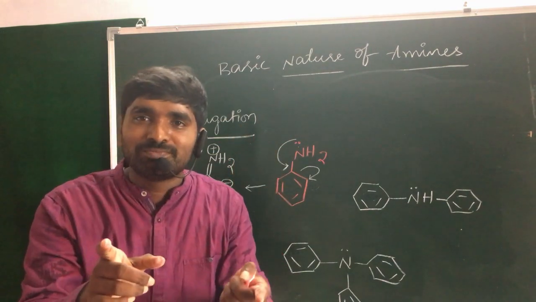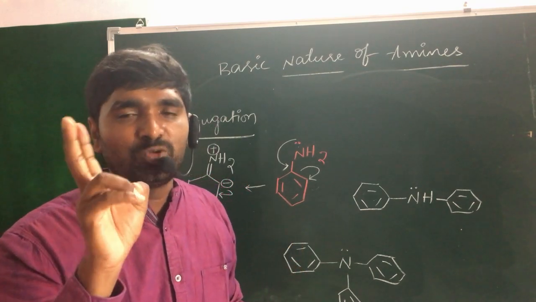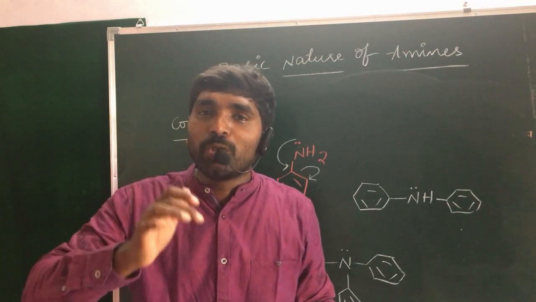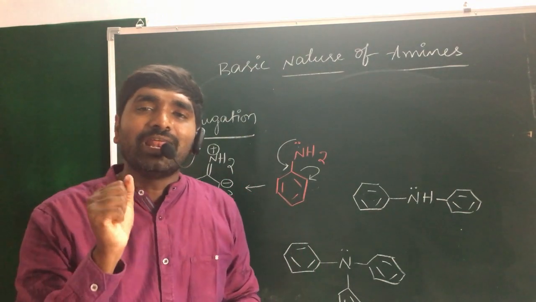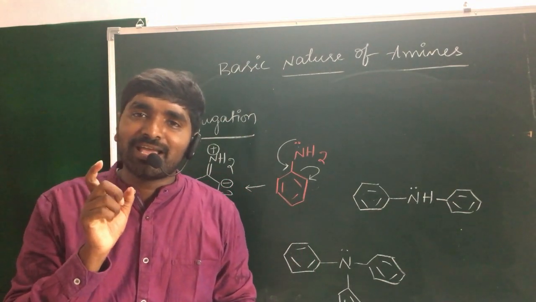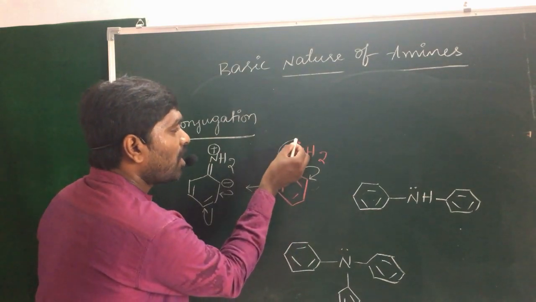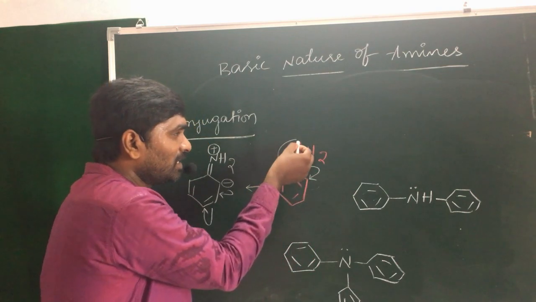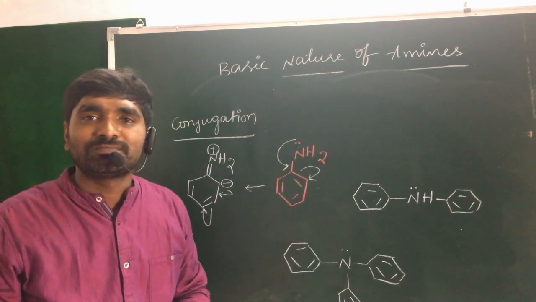Already I told you, the basic character of amines completely depends upon two factors: the availability of non-bonding electrons, which are donated to others, and second, the relative stability of the cation which is present on nitrogen. But in this condition, the non-bonding electrons do not donate to others. Why? Because they participate in conjugation with the benzene ring.